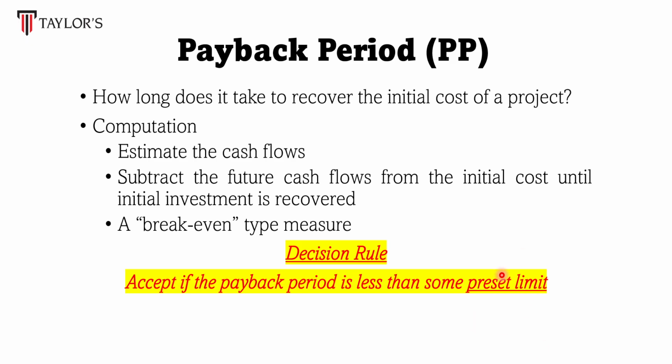For example, if the company says that for any future expansion the payback period must be a maximum of 3 years, then if it is more than 3 years, you reject. If it is less than or exactly 3 years, you accept. That is the decision rule.